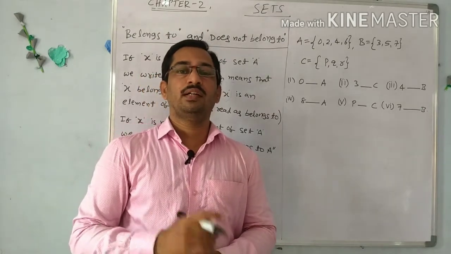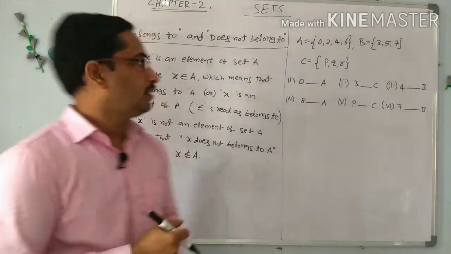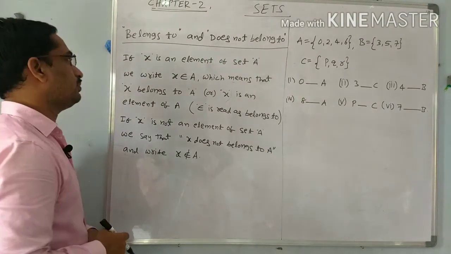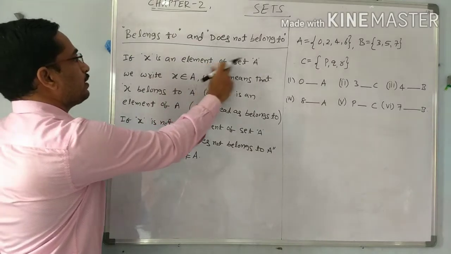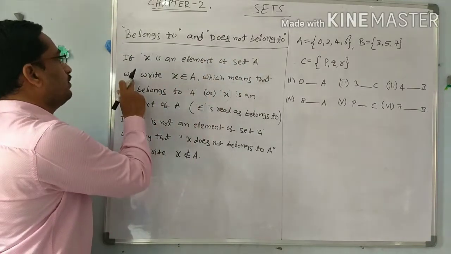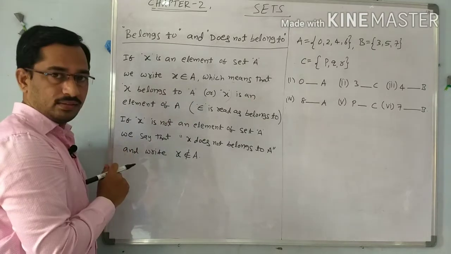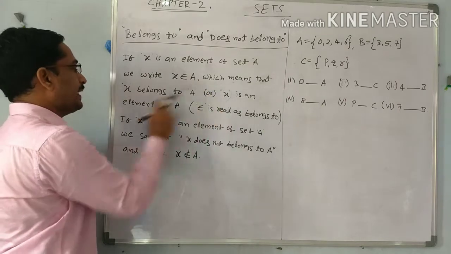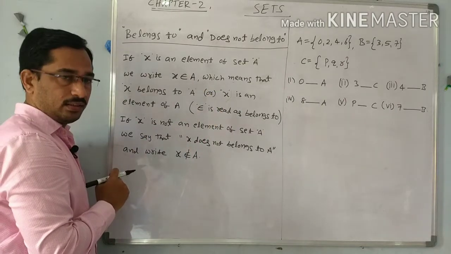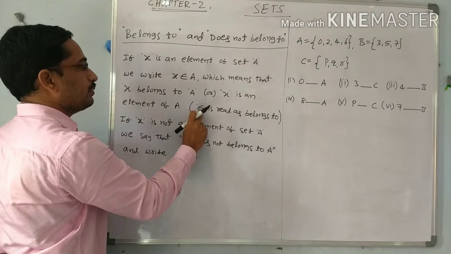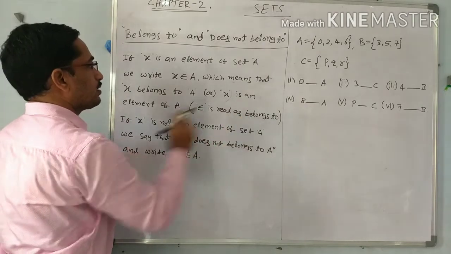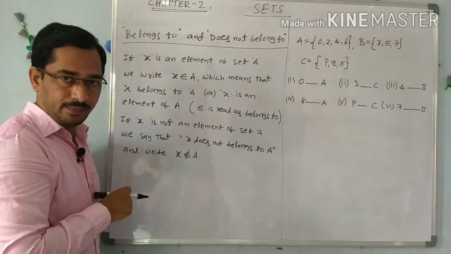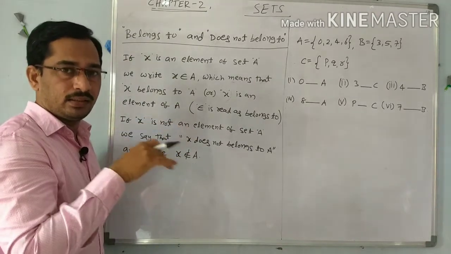Now we are defining one more interesting topic about sets: belongs to and does not belong to. See what is the meaning of belongs to and does not belong to. If x is an element of a set A, we write x belongs to A, which means x is an element of A. This symbol is read as belongs to. x belongs to A means x is an element of A, meaning A contains the element x.